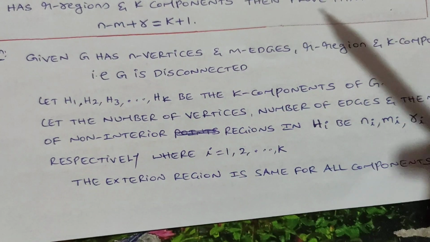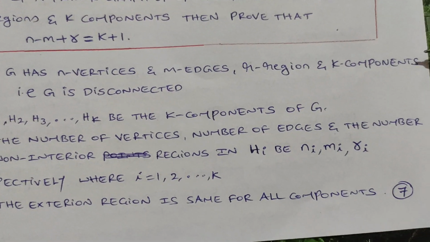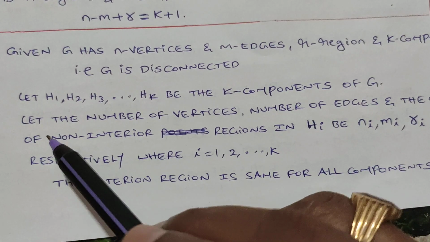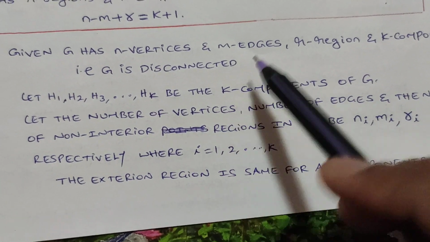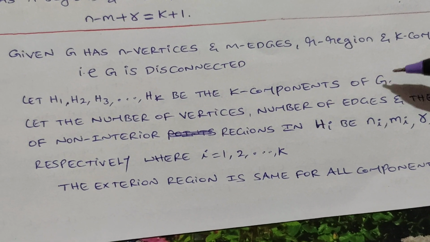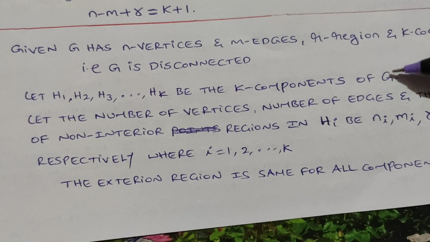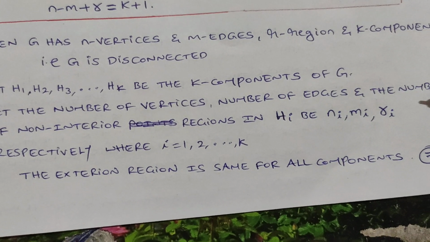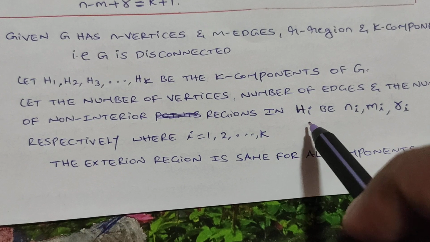Given that G has n vertices, m edges, r regions and k components, as clearly stated in the question, we assume that H1, H2, H3, up to Hk are the components of G. Then consider the number of vertices, the number of edges and the number of non-interior regions in Hi.